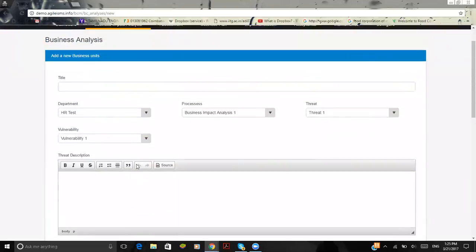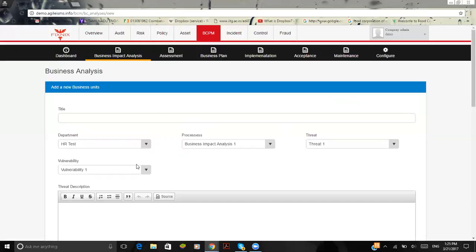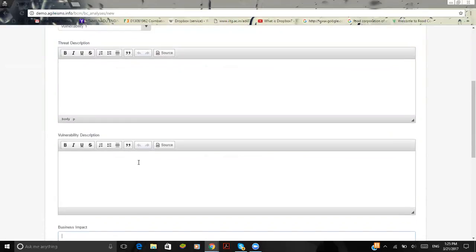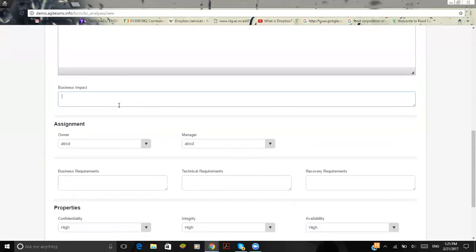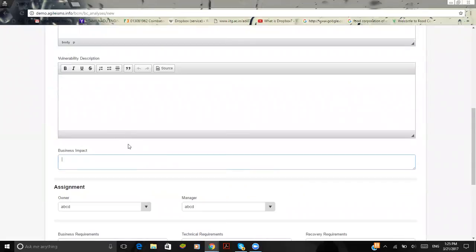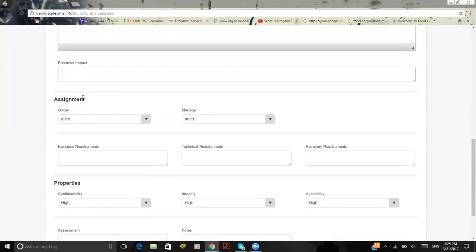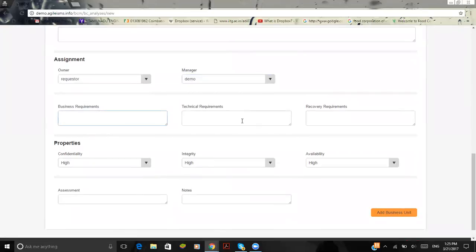Maybe for an instance, the business impact is going to be for Chennai, that happened as Vardah. For that I'm going to create a threat description here. It may be a natural disaster on the same. Once I've defined it, I'm going to assign it to the particular owner, whom I need to get the access and the reviewed by, and I'll define the business requirements and the technical requirements.